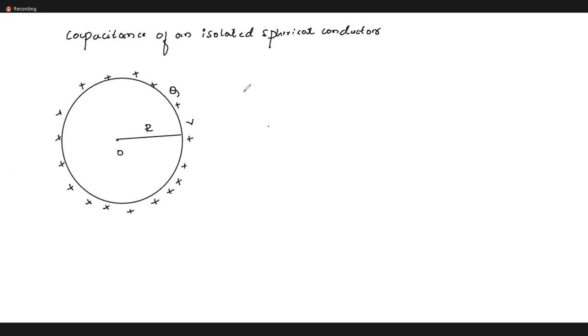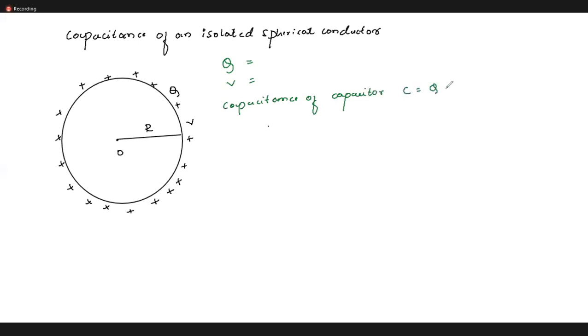Now can you tell me what is the charge of the spherical conductor? Here q is the charge of the spherical conductor and V is the potential of the spherical conductor. Whatever the radius you are taking, let me find the capacitance of the spherical conductor. What is the formula for the capacitance of a capacitor?